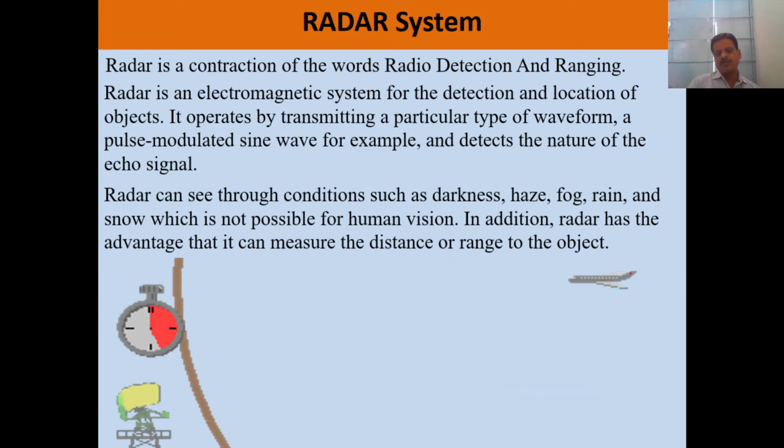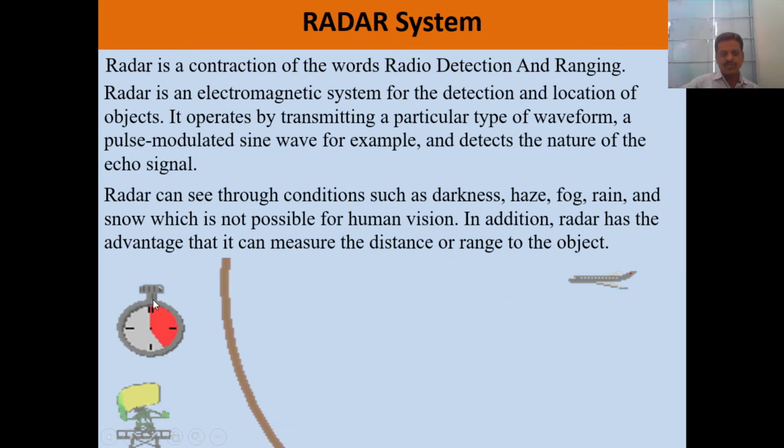This is the radar system, and it sends signals to the object. The signal strikes the object and the electromagnetic wave is reflected from this object and comes back to the radar system.